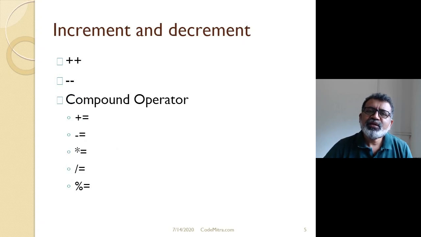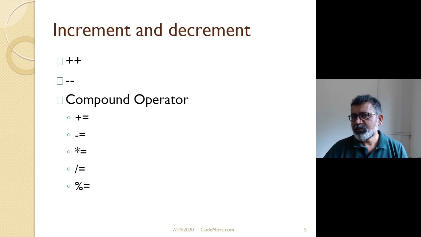Then there is an increment and decrement operator. So plus plus and minus minus are unary operators. When they are part of expression, its behavior is different. I showed you this kind. There is another way to increment any variable that we call a compound operator. So plus equal to, minus equal to, and like that. We need these kind of expressions while writing any C program, right?